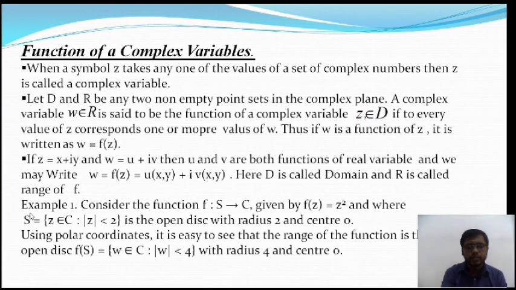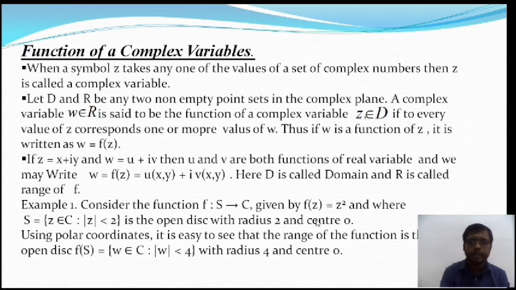So S is those points which satisfy modulus of z less than 2. And the range set, according to this problem, is W, where all these points W belong to C, so that modulus of W is less than 4.